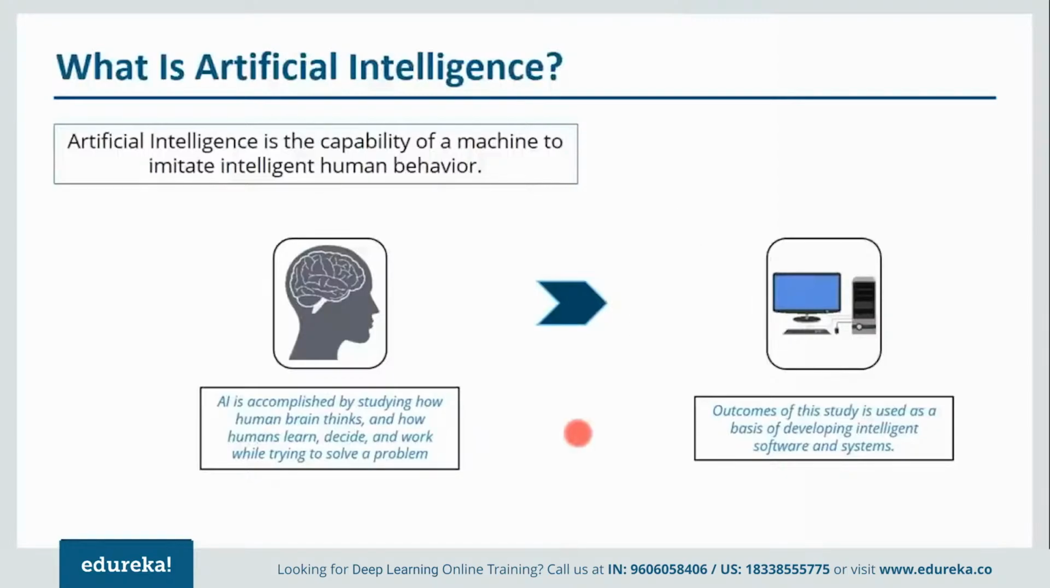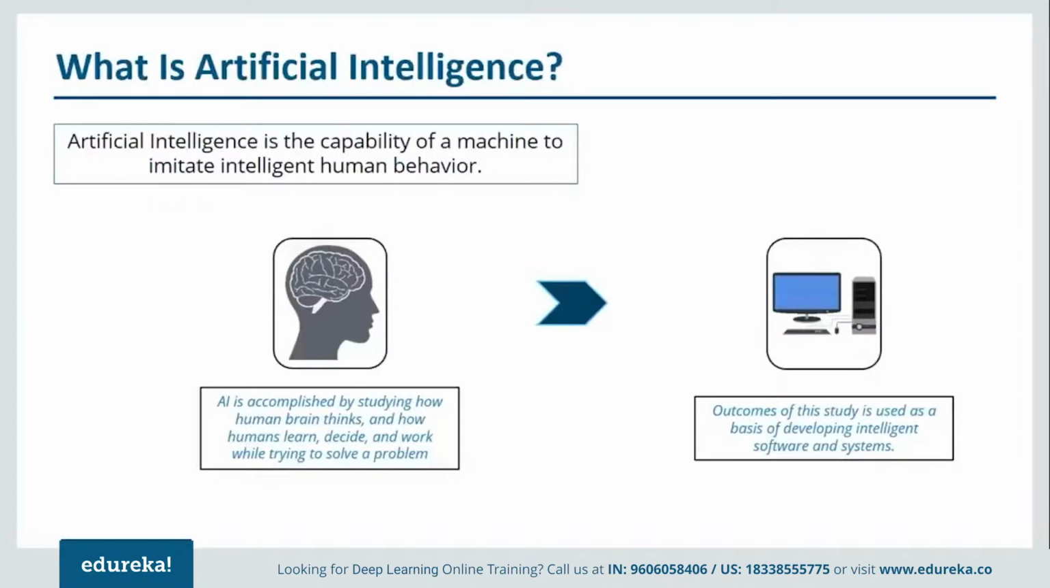Now, what happens in artificial intelligence? Artificial intelligence is accomplished by studying how the human brain thinks and how it learns, decides and works while trying to solve a problem. Then we use the outcome of this study as the basis for developing intelligent software and systems. So our major goal is to have systems or software that can imitate human behavior: the way they think, the way they decide, the way they solve a problem. In a similar fashion, we want our machines to do that. So this is basically artificial intelligence in a nutshell.